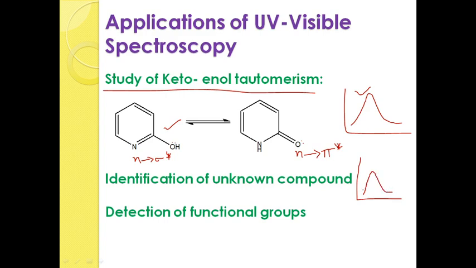So, by the absorption peak you can find the lambda value. Okay. If it correlates with the experimental value, for a simple example, ethylene will give the absorption at around 174 nanometer.